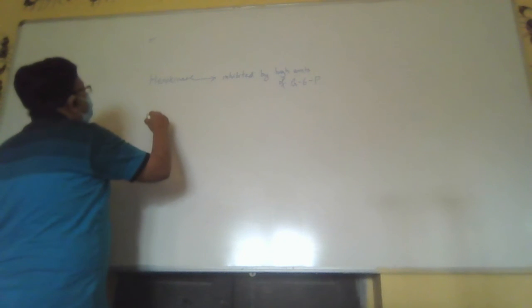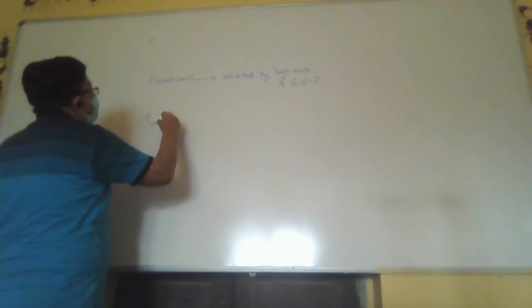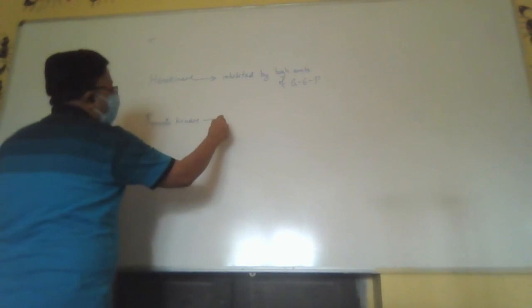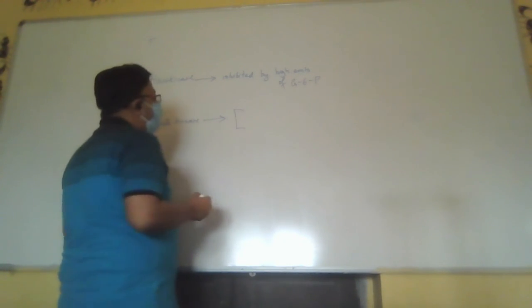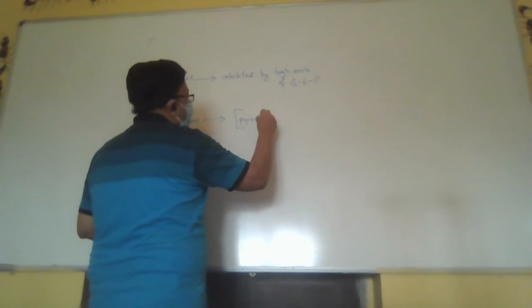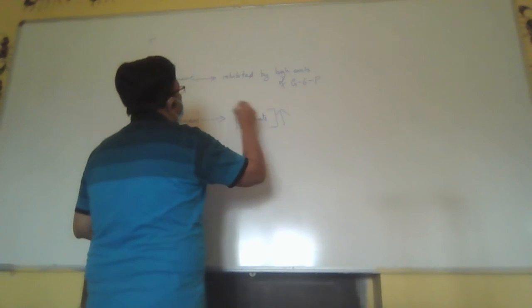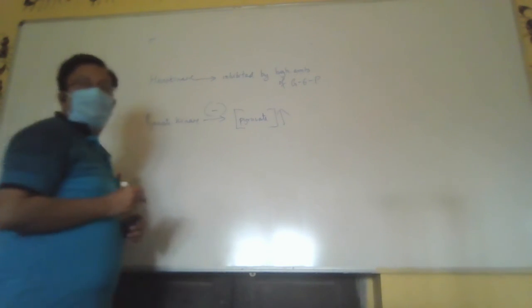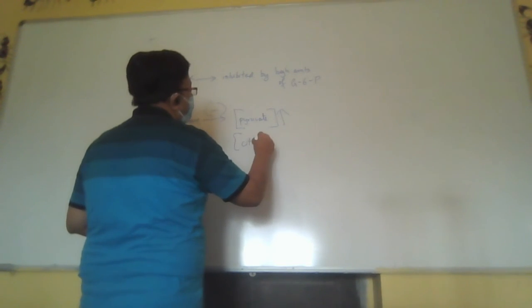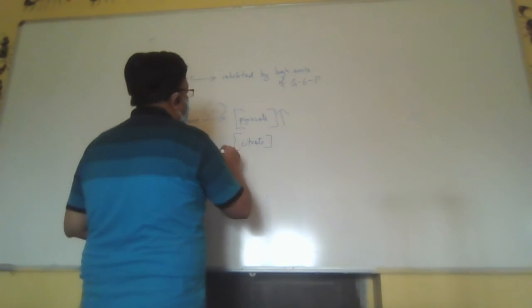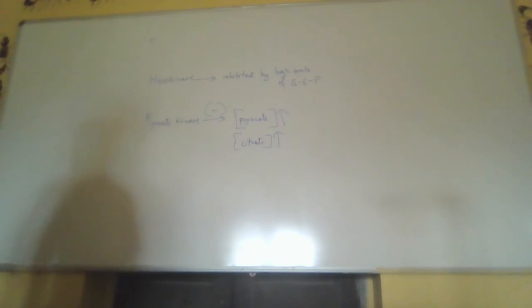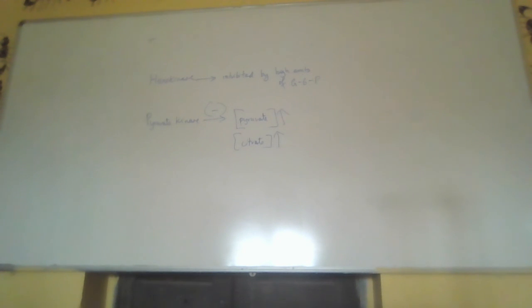And pyruvate kinase, high concentration of pyruvate inhibits it, and high concentration of citrate. Right? This is inhibition. These two enzymes are inhibited in this manner.